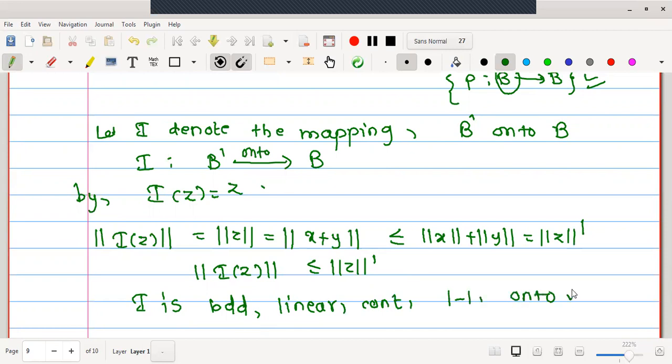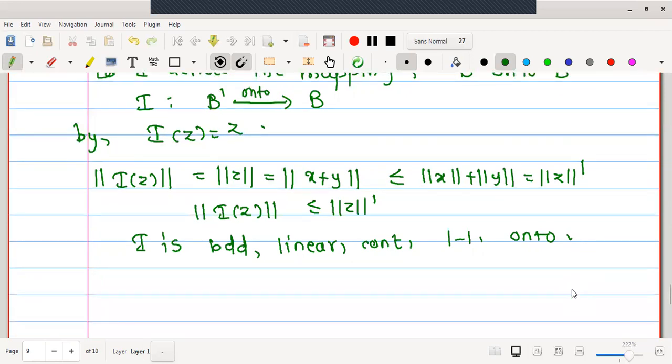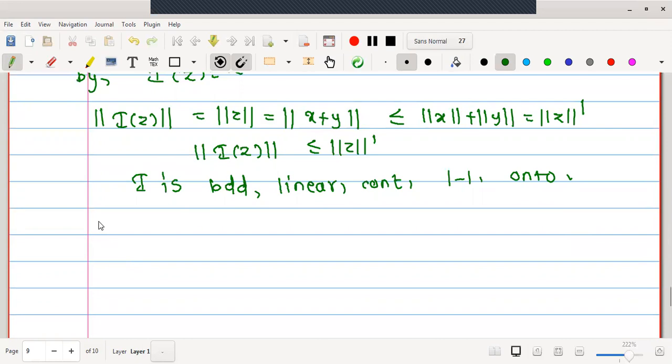Therefore I is going to possess all the properties, that is, I is a bounded linear transformation of B dash onto B. Therefore I is a continuous linear transformation of B dash onto B, and by Banach's theorem, this is a homeomorphism. Shall I recall what Banach's theorem is? I'll just recall Banach's theorem.